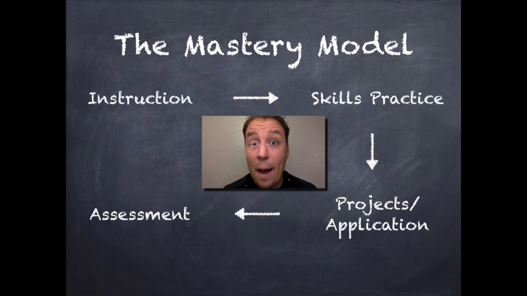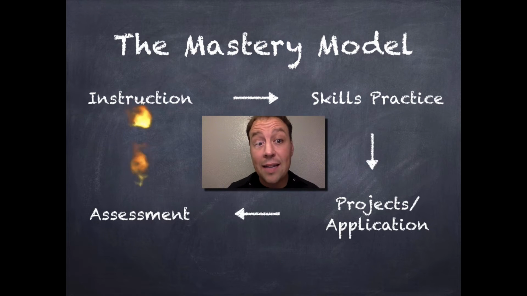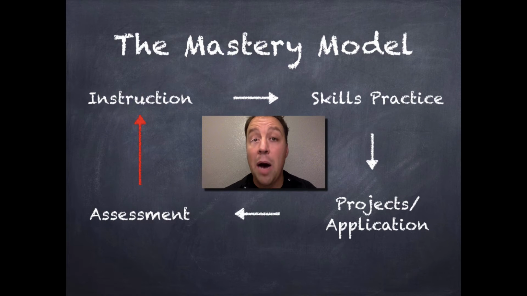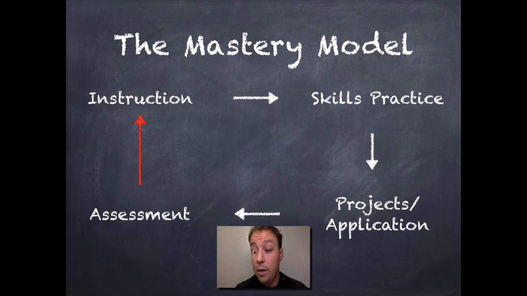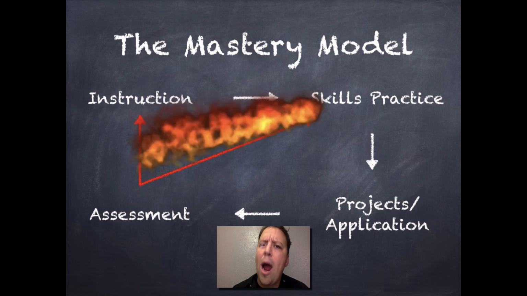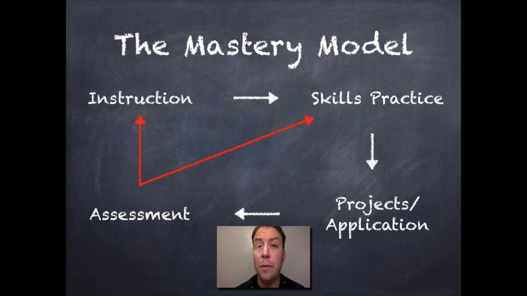Now, what happens when they fail the assessment? Well, Mr. C, that's great. They go through this process and they get a 70%. That's proficiency. That's not mastery. That's absolutely right. And until they master the concept, they'll be kicked back into the model. Some students will have to go back and get instruction again. Some students will only have to go back and practice with the skill a little more until they can truly master it, and then they take the assessment again. That's the important part. You don't pass the assessment until you've shown mastery of it.